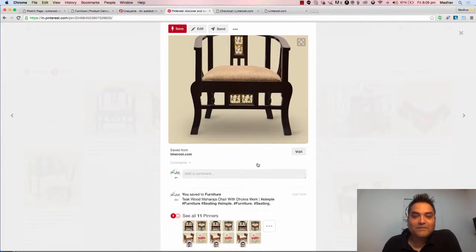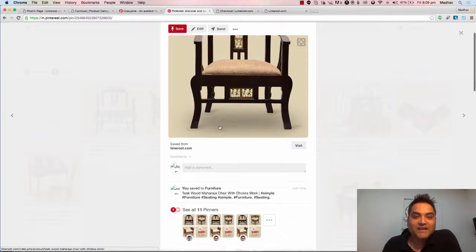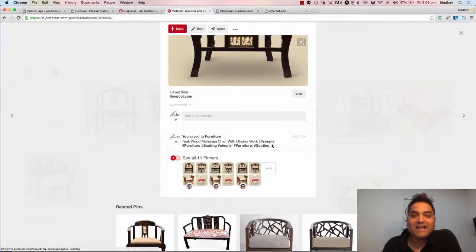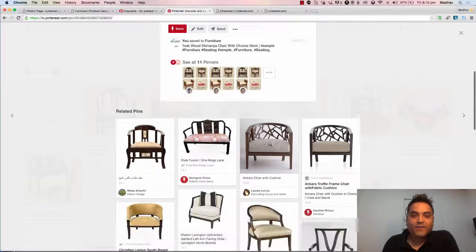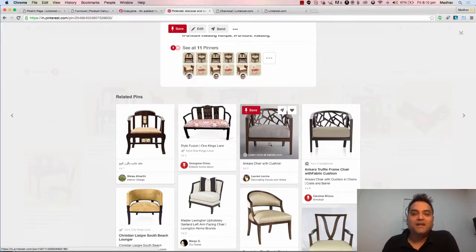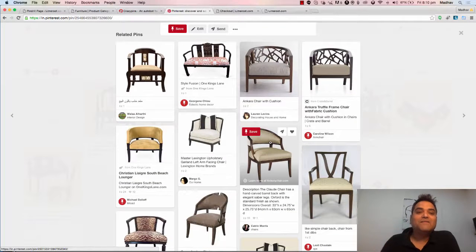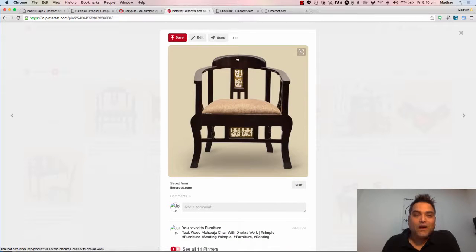Alright, and let me show you one crazy thing about Pinterest. Your product is here, and Pinterest has created all these hashtags. You know how hashtags play a very crazy role in marketing. So your product is already linked with other similar products on Pinterest. The same thing will happen if somebody is searching for your product, it will be on top on Pinterest. This is how Pinterest keeps your product on top.